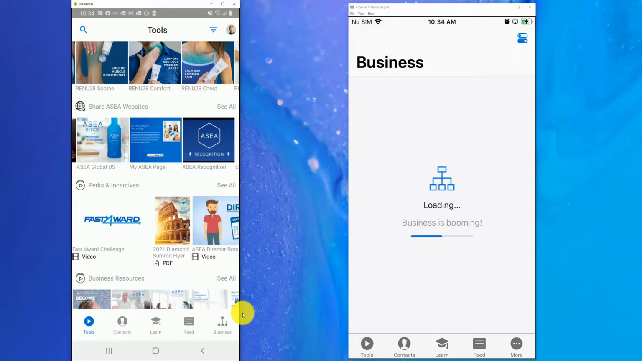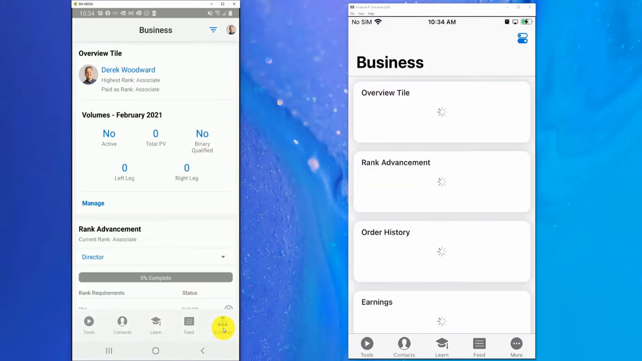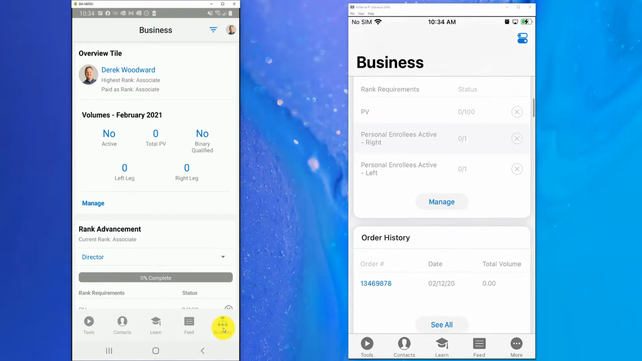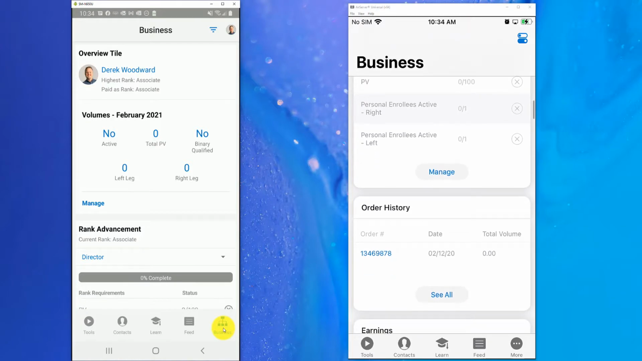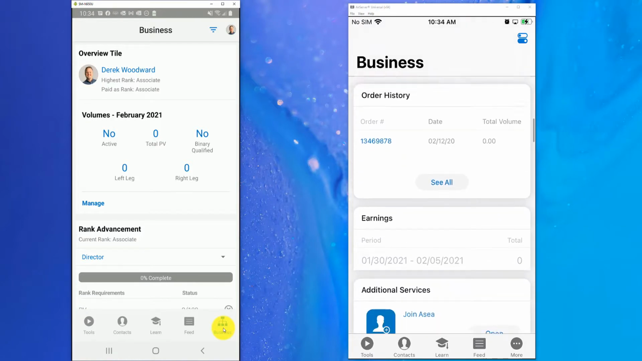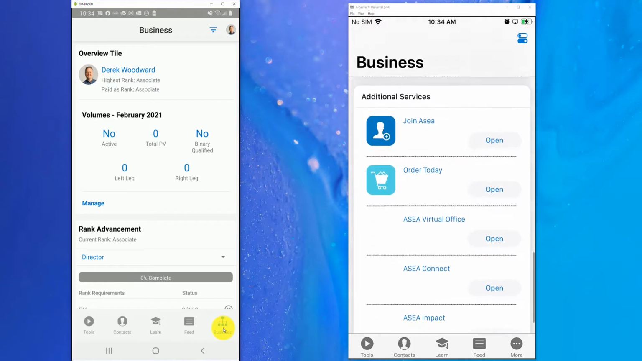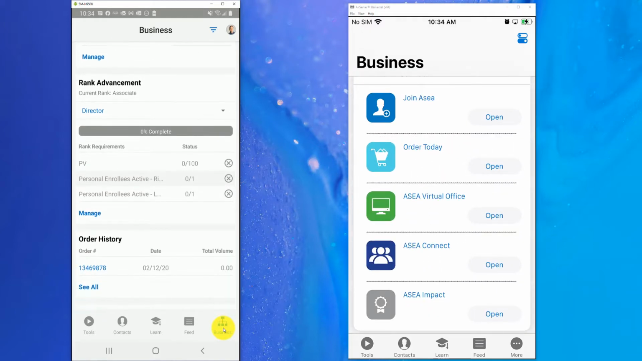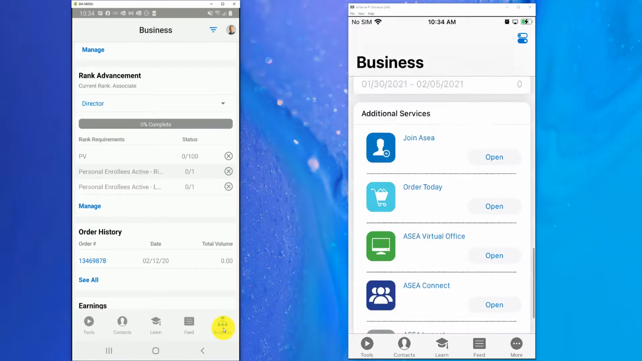If we tap on Business, you're going to be transported to an area of the app that's going to give you a high overview of how you're doing in the ASEA business, what is your paid rank, things like that. Learn more about your order history and more of your stats and where you're at to getting to the next area of ASEA, the next ranks. So really, really cool stuff to stay in tune with where you're at with ASEA.